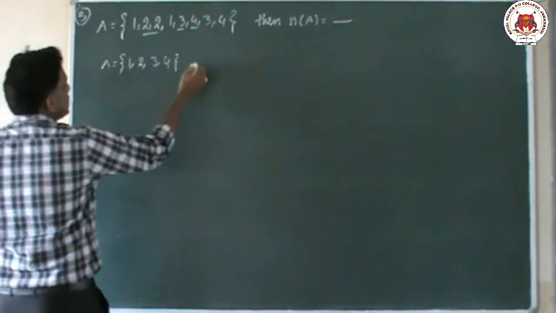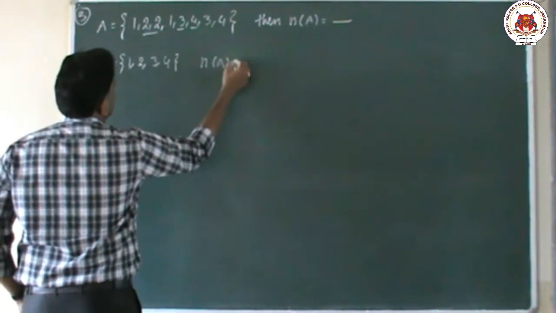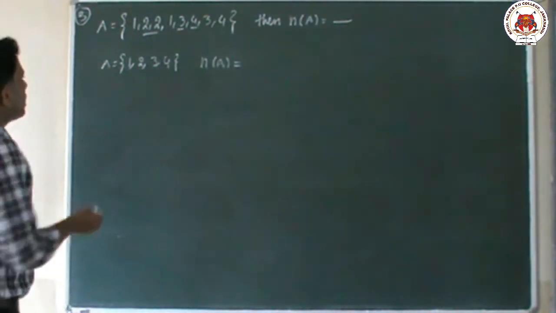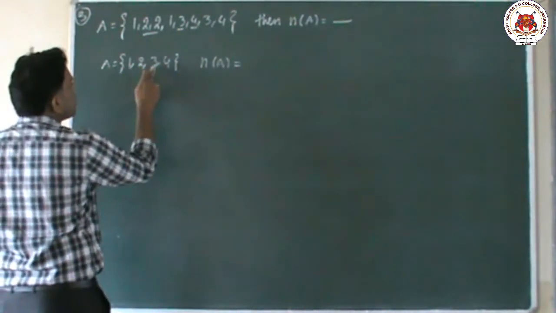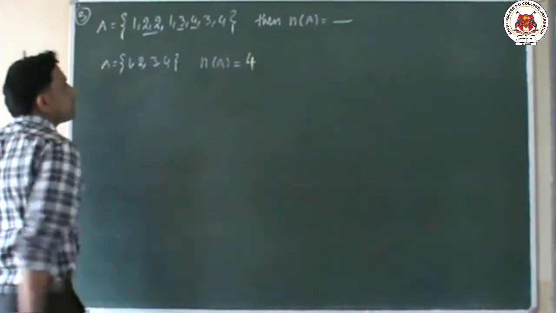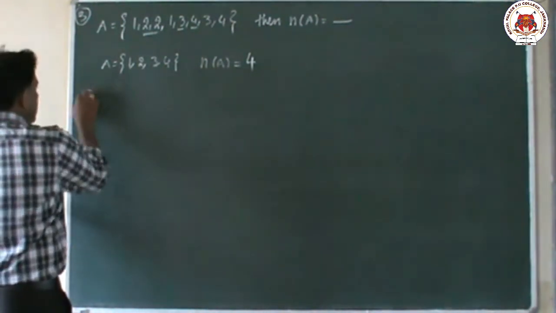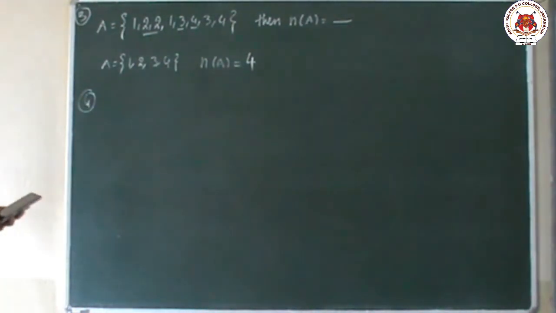Now we can count. What is n of A? Here n of A equal to number of elements in set A. How many elements are there? 1, 2, 3, 4. So the number of elements in set A is 4. This is the next question. Now we will go to the fourth question.